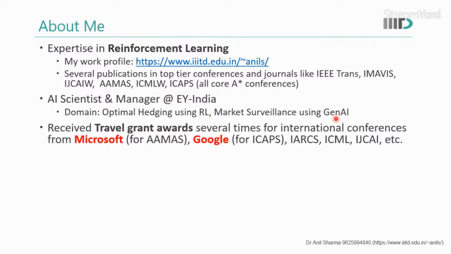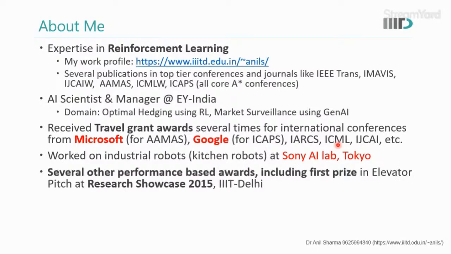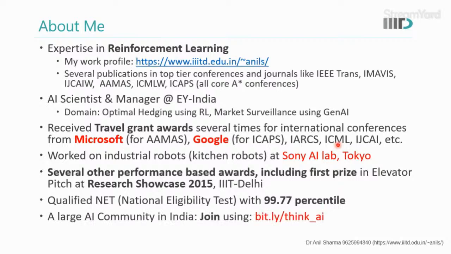I've received several awards regarding my research, including from organizations like Microsoft and Google and other prestigious organizations. I've also worked on industrial robots at Sony AI Lab, and there are several other awards in my portfolio.